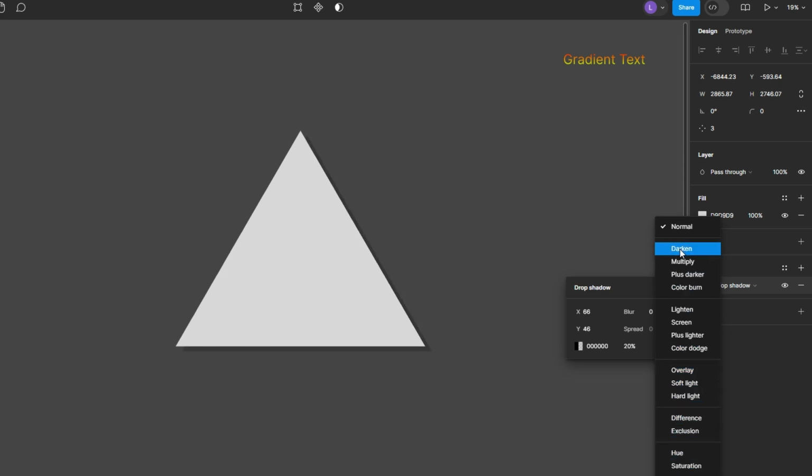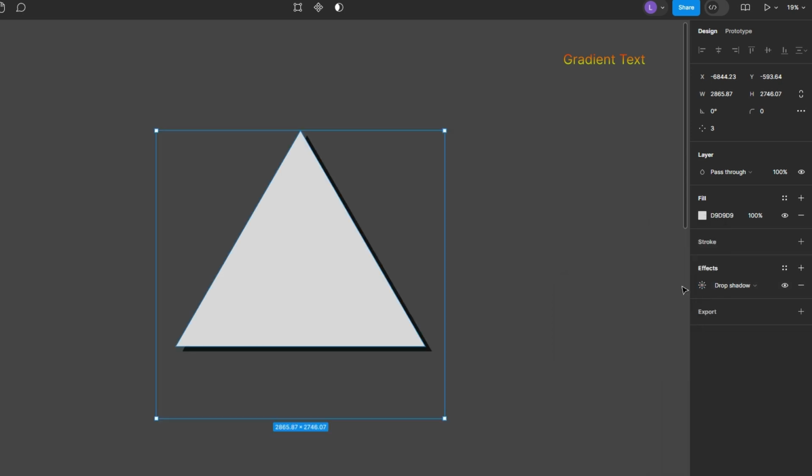After setting a shadow, you can further tweak any of the parameters until you achieve the desired effect.